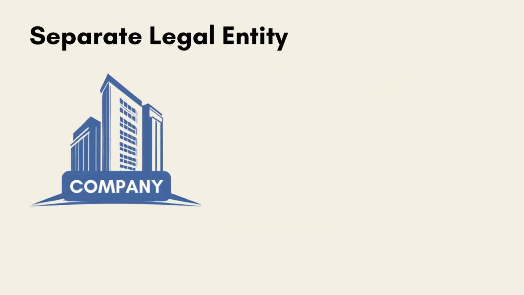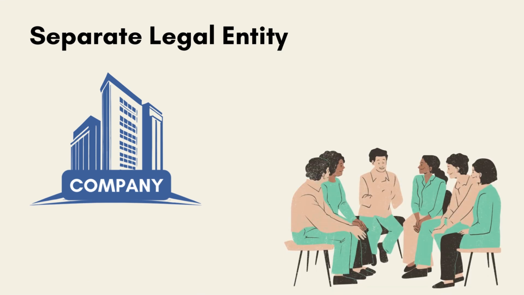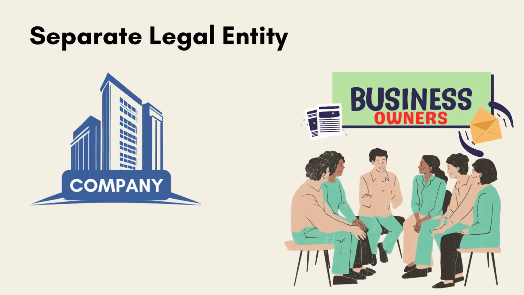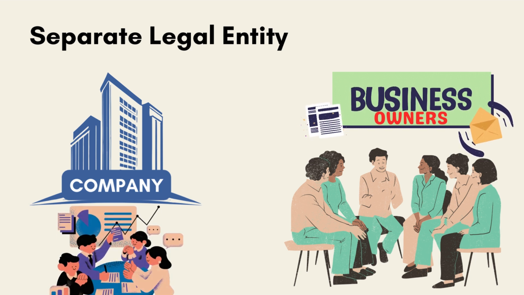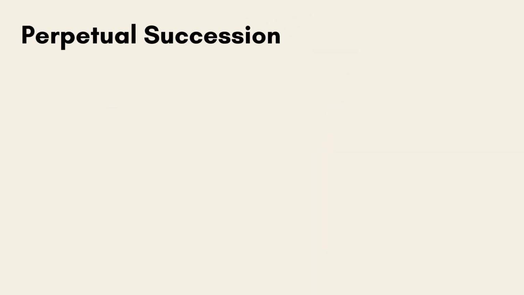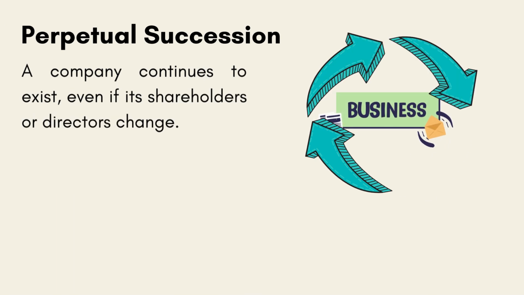Company has a separate legal entity, right from its incorporation, distinct from its members. Shareholders are the owners of a company, who elect the chief managing body, that is, the board of directors. A company's assets and liabilities are separate from those of its owners. A company continues to exist, even if its shareholders or directors change. This perpetual existence allows for long-term planning and continuity of operations, as the company's existence is not tied to the lifespan of its individual members.